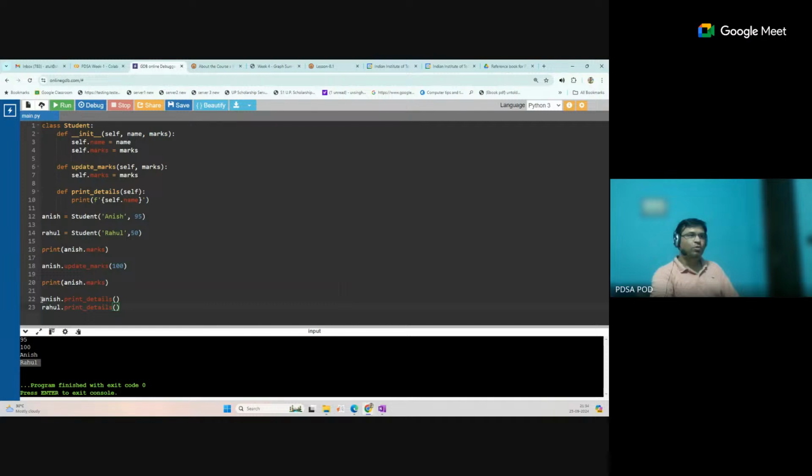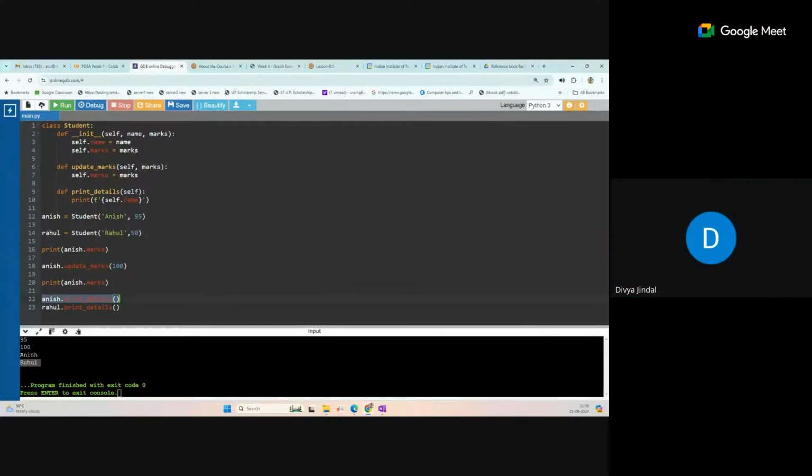So both are using the same template, Student, but the data is different for both. They will only access their own data on this template. This is called an object of this class, or we can say an instance of this class. Okay. Got it.